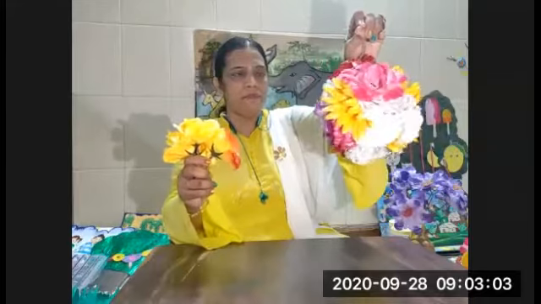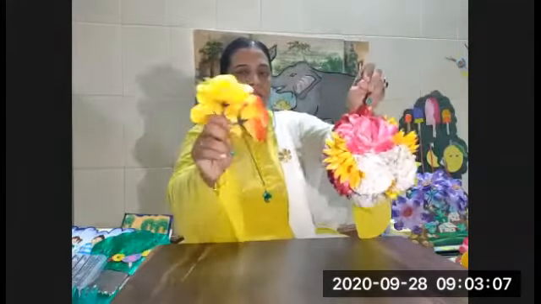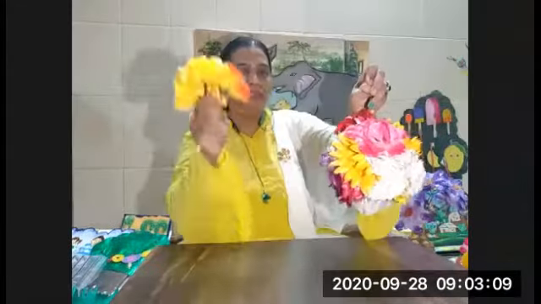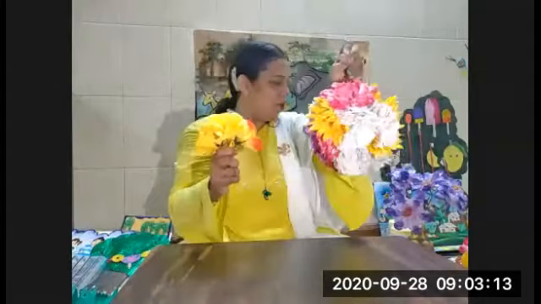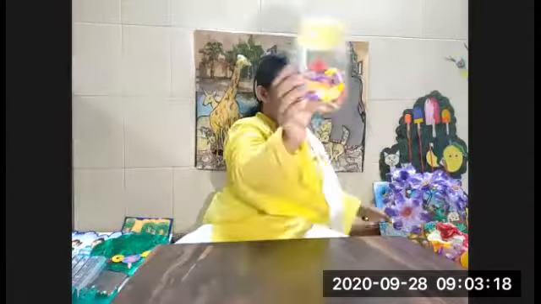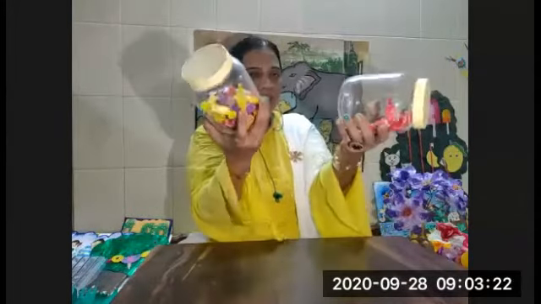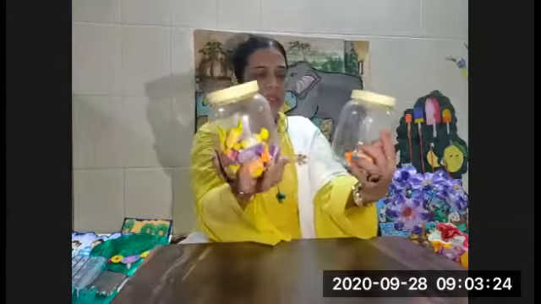Purple, red, yellow, white flowers. All colors are more flowers. Yellow, red is less. See, in my hand, less flowers and these are more. Yes, correct. Yes, children. Now, what is this? Can you tell me what is this, children? Chocolate. Okay. Both jars are the same, equal.